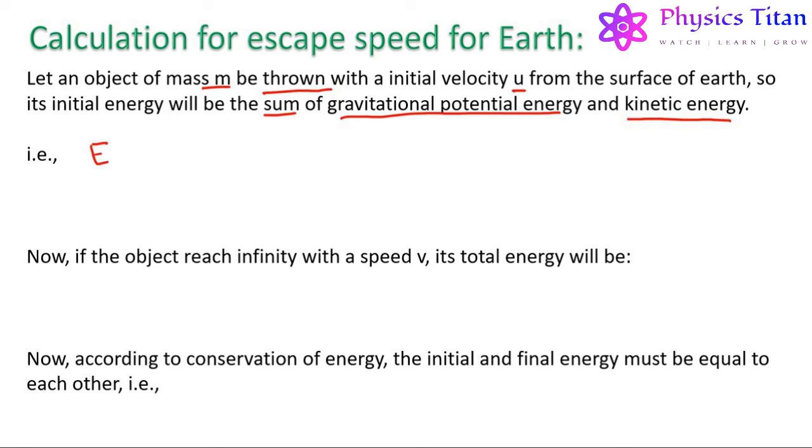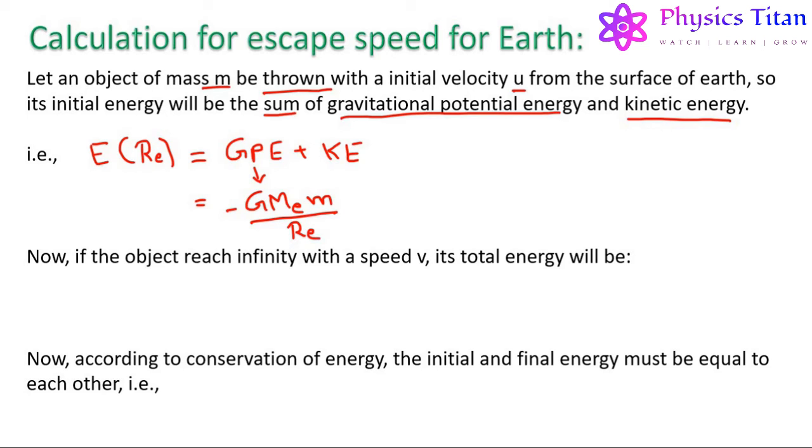So the total energy at the surface of Earth, or at a distance r from the center of Earth, will be equal to the gravitational potential energy plus kinetic energy, which is equal to minus G M m upon Re, where capital M is the mass of Earth, small m is the mass of the object, and Re is the distance between the center of the object and the Earth, plus m u square by 2. This is the kinetic energy of the object when thrown with an initial velocity u.